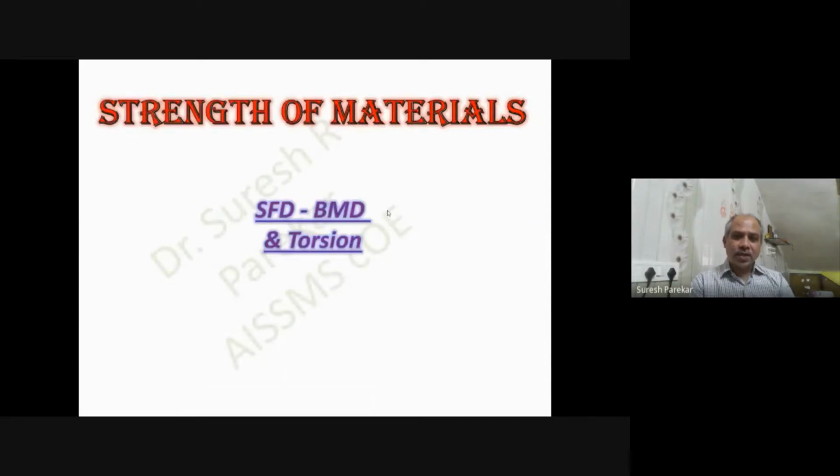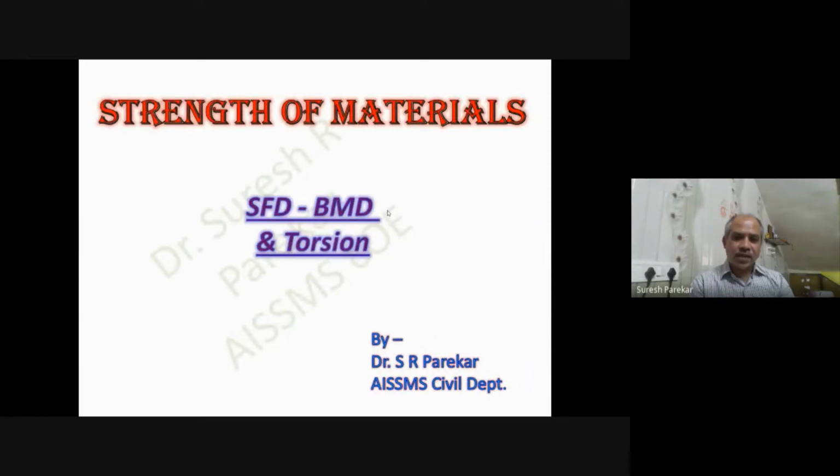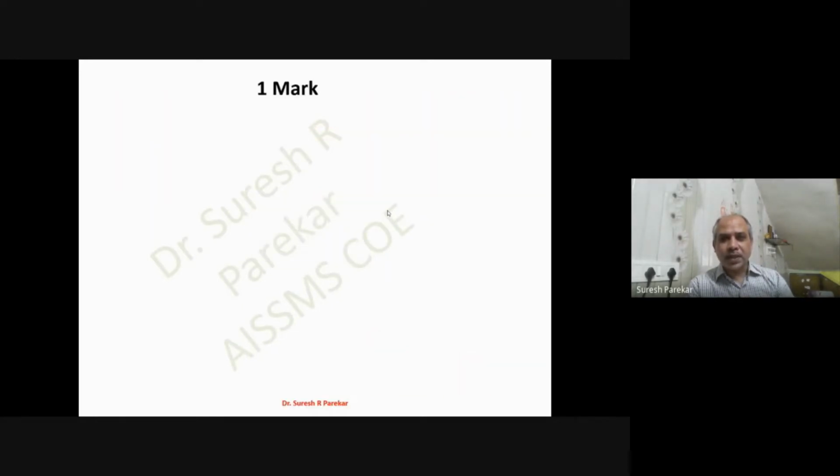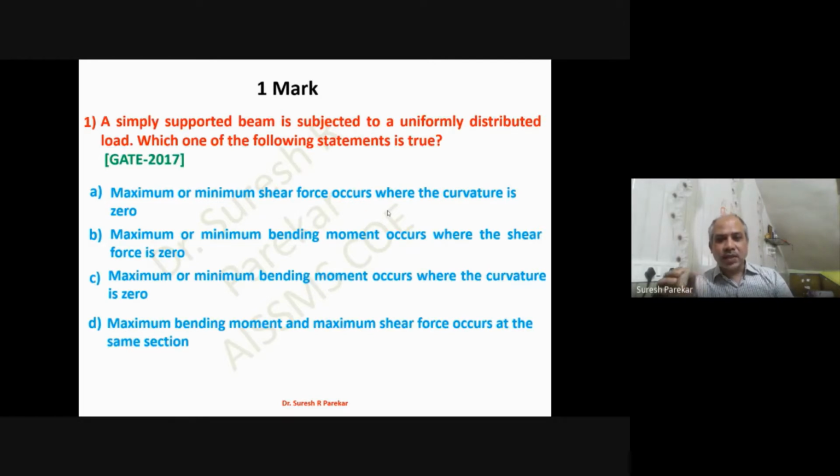From GATE examination, the last 20 to 25 years, and that is on the topic SFD BMD, that is shear force, bending moment, and torsional moment. So this one question was asked for 1 mark in 2017. A simply supported beam is subjected to a uniformly distributed load. Which one of the following statements is true?